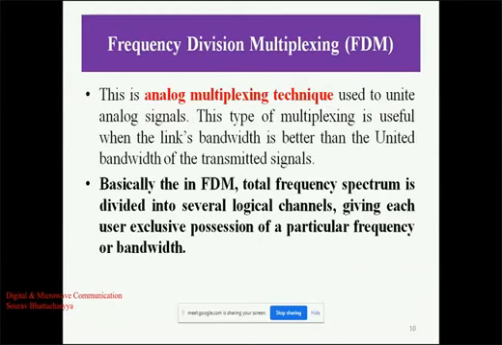This analog multiplexing technique is used to unite analog signals, and in FDM the total frequency spectrum or total bandwidth is divided into logical channels, which are known as frequency bands, where each frequency band has a different frequency and different bandwidth.